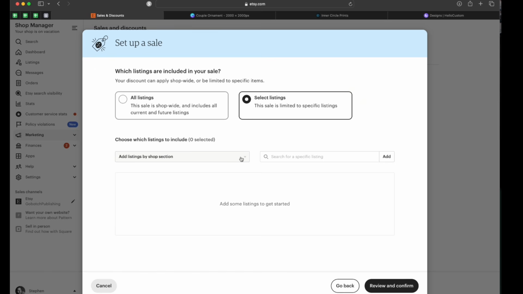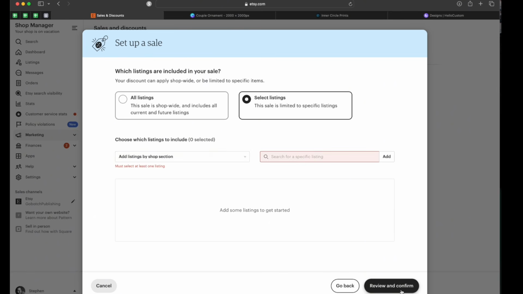Now know this, let's say that you have tumblers in your shop, your entire shop is 50% off, you have one section of ornaments that are 60% off. If they add a tumbler that is 50% off to their cart and an ornament that is 60% off, Etsy will use the 50% off sale. So just be aware of that. It's not going to happen too often, but it gets tricky sometimes, and you'll have to find a workaround.